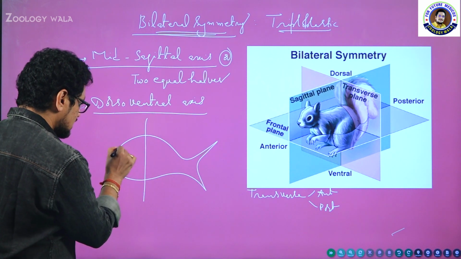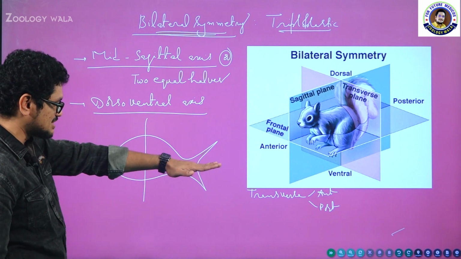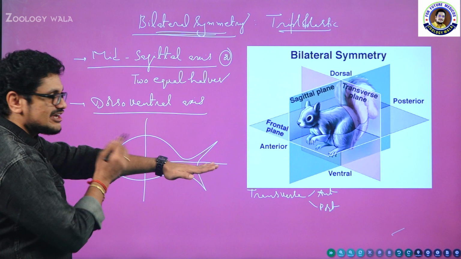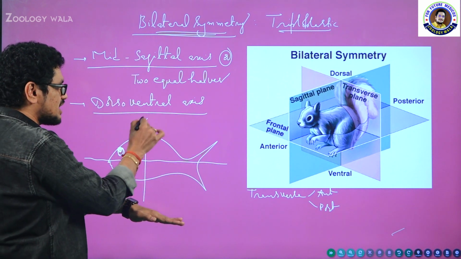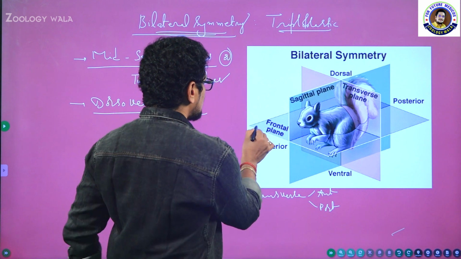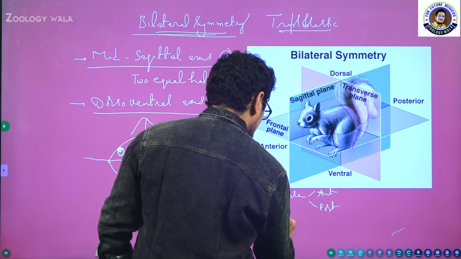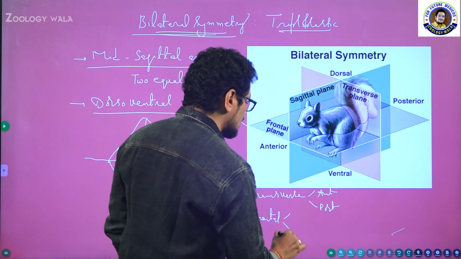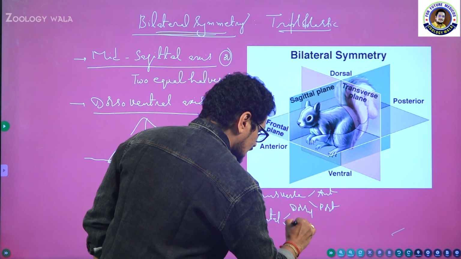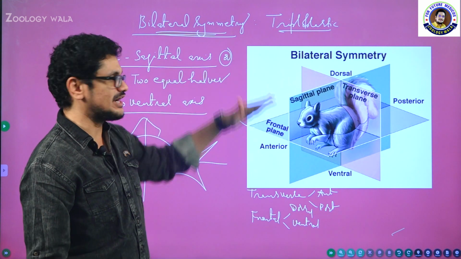Here the eye, the fish is seeing me. What is this guy going to do? It is observing me. See this one, this is the frontal. So if I cut the fish like this, I will get this one as dorsal and this as ventral. What is this one? Frontal. So if you make the cut in the frontal direction, you are going to get dorsal and ventral ends.